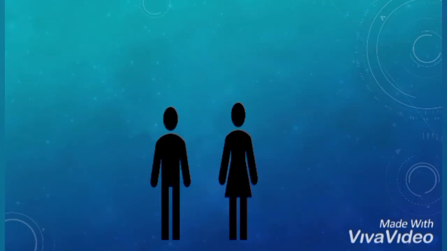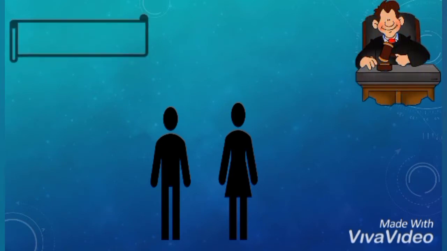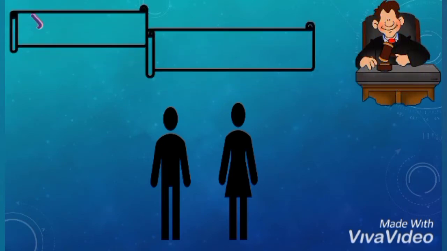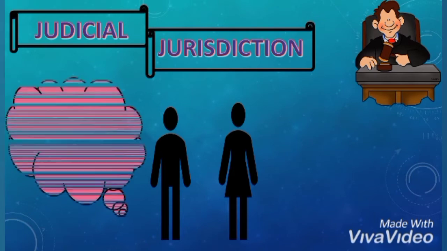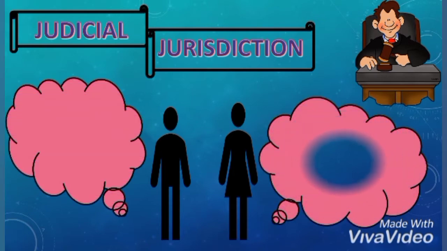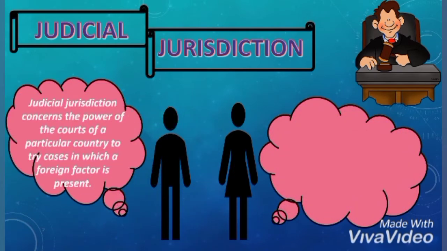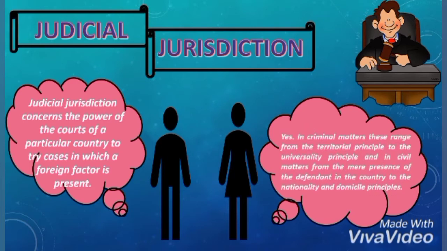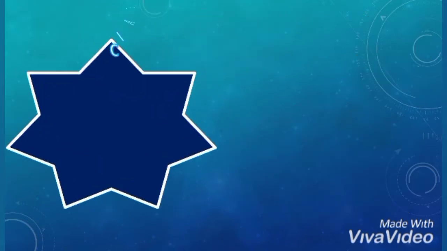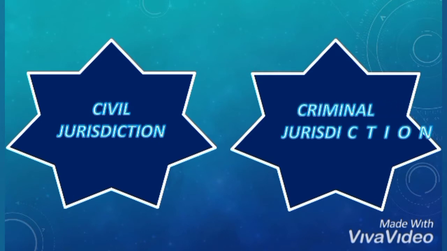What is the significant meaning of judicial jurisdiction? Judicial jurisdiction concerns the power of the courts of a particular country to try cases in which a foreign factor is present. In criminal matters these range from the territorial principle to the universality principle, and in civil matters from the mere presence of the defendant in the country to the nationality and domicile principles. Jurisdiction is divided into two significant parts, which are civil jurisdiction and criminal jurisdiction.